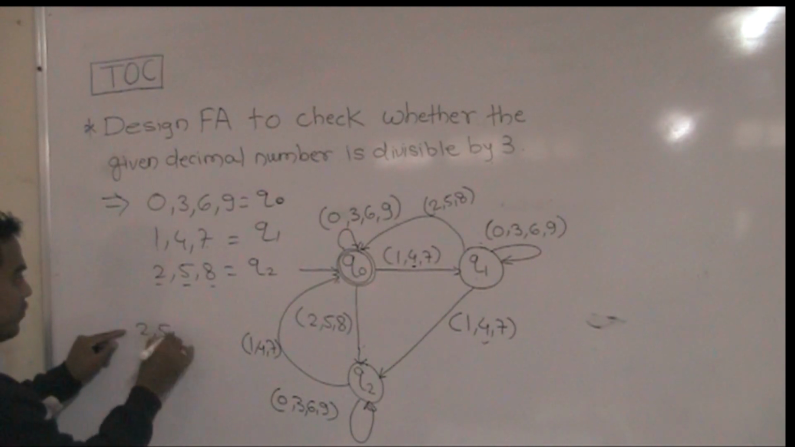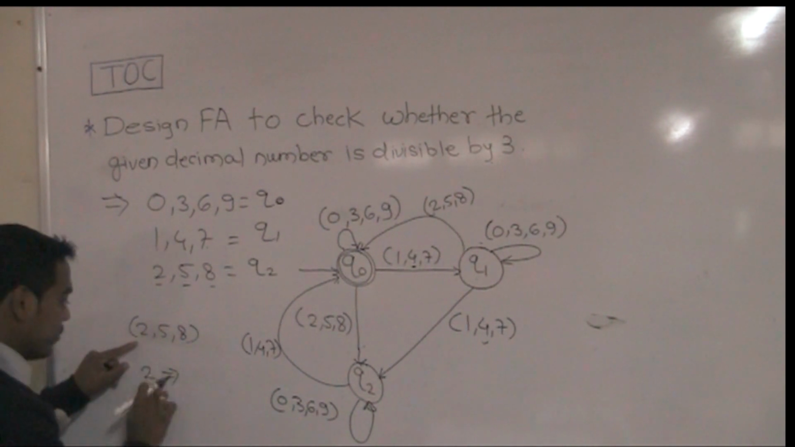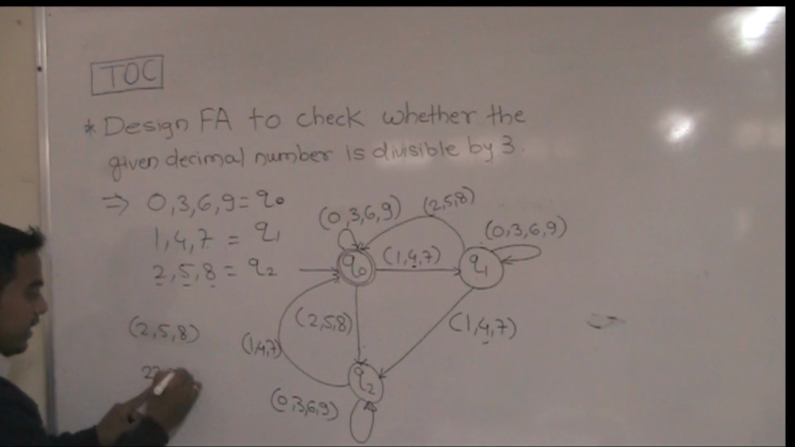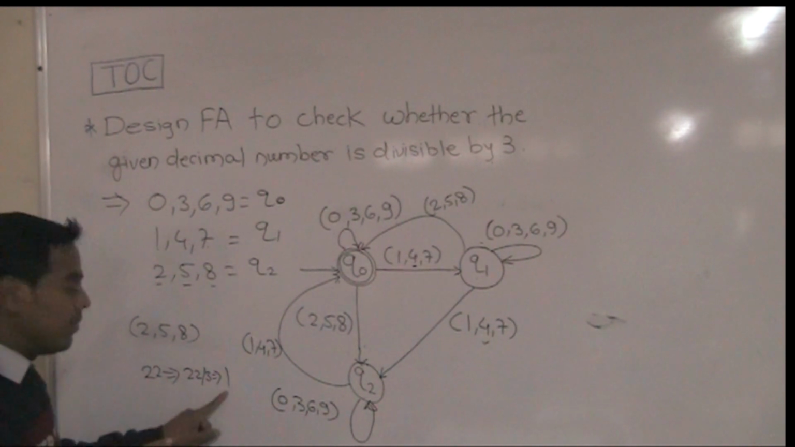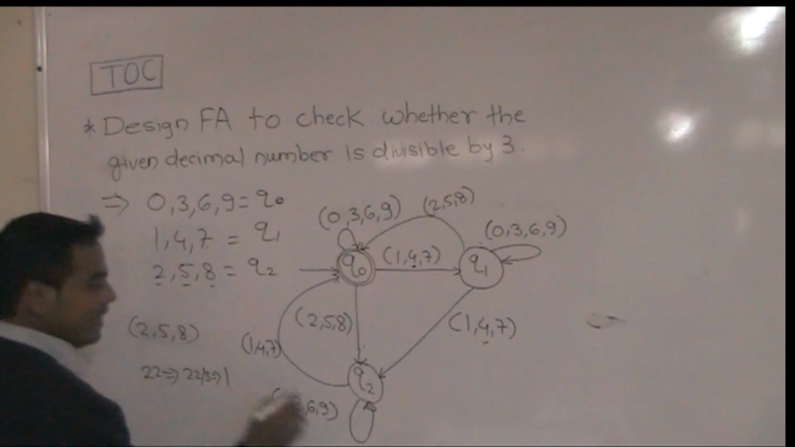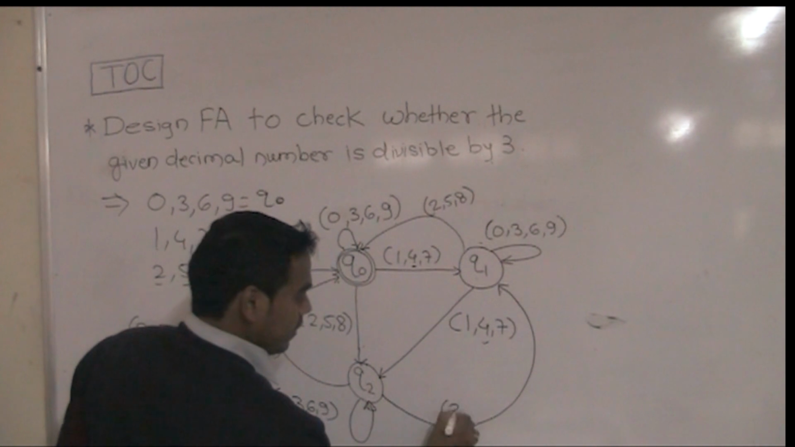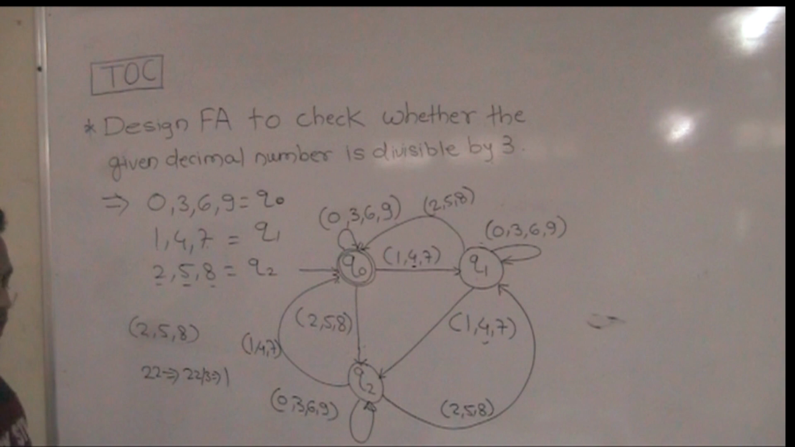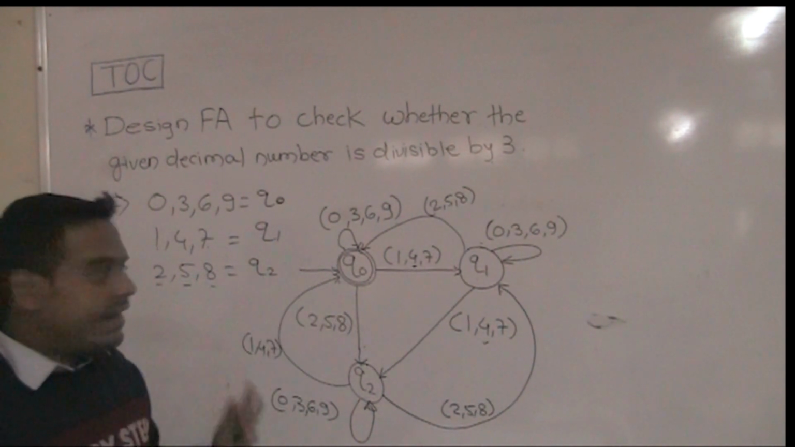So the next input is 258. After this 2, suppose again 2 is there. So we have 22 divided by 3, and we get the remainder 1. Remainder 1 is nothing but the Q1 state. So any number from 258 that comes at the Q2 state, we transition it to the Q1 state.